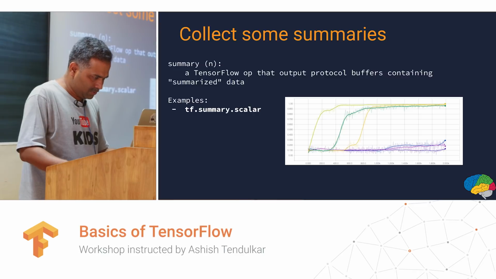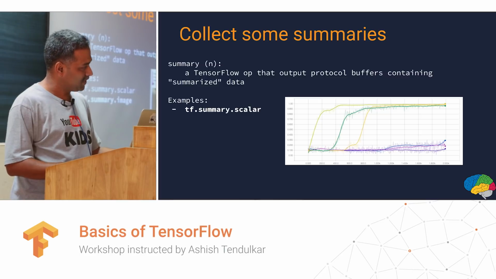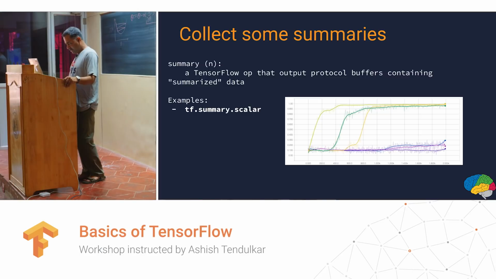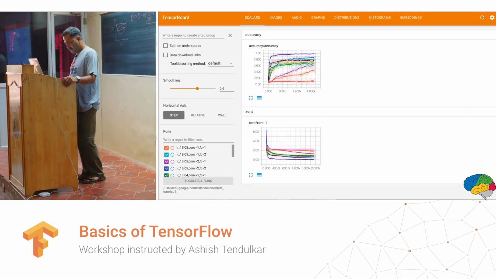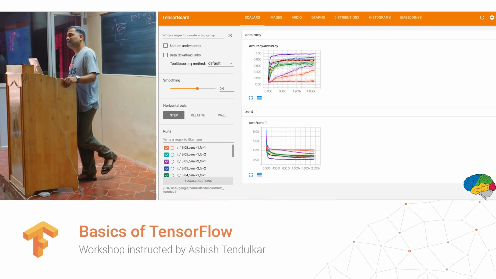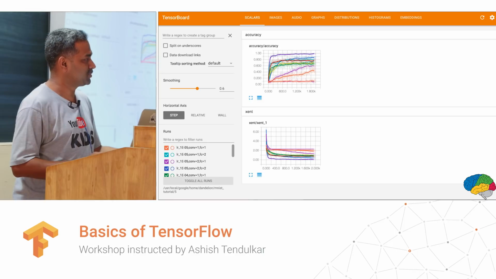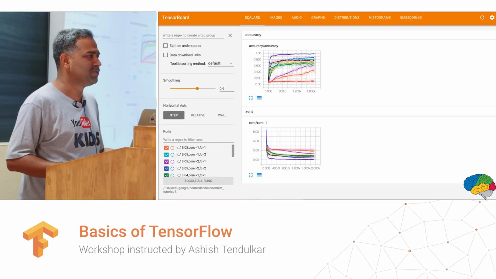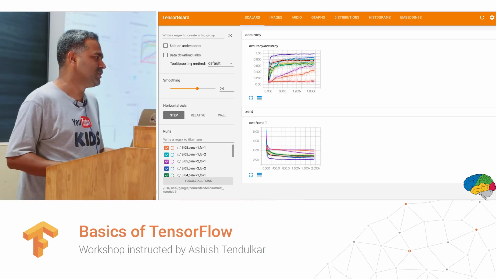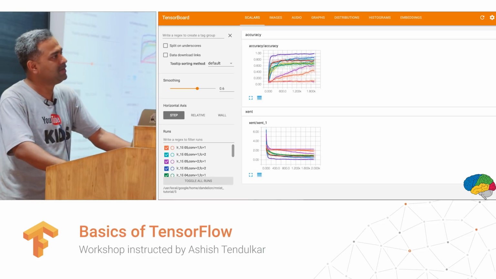So you can see, let's say, some of the summaries or some of the objects. You can also see how different variables are changing across epochs. This shows how the bias is changing. It also has graphs for accuracy and other metrics, like precision, recall, F measure. So you have all those graphs in TensorBoard. This is a very powerful tool. You don't have to write other visualization routines in Python to visualize your learning statistics.